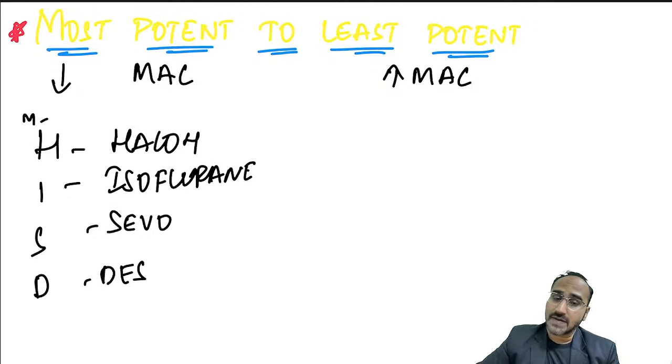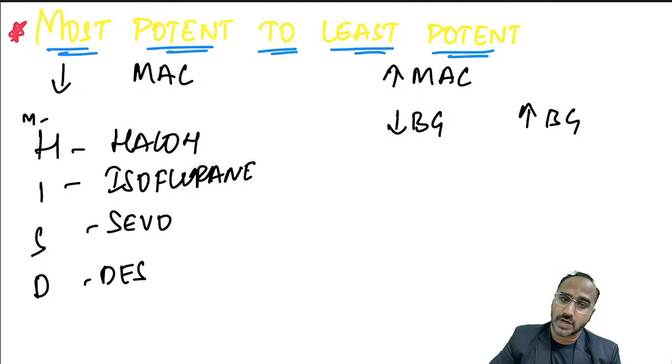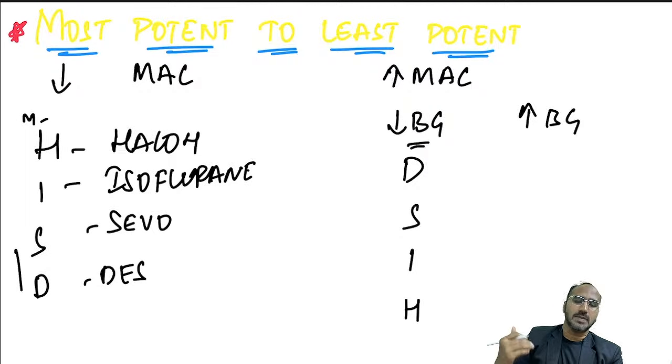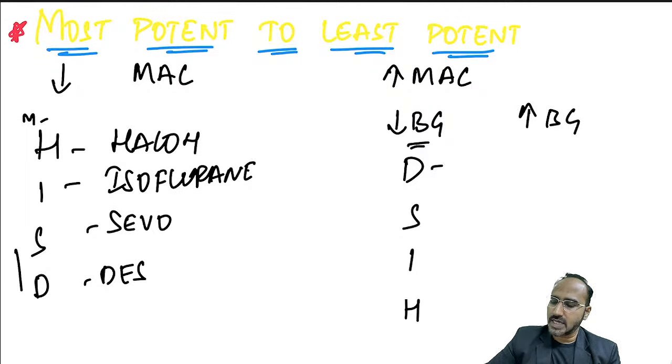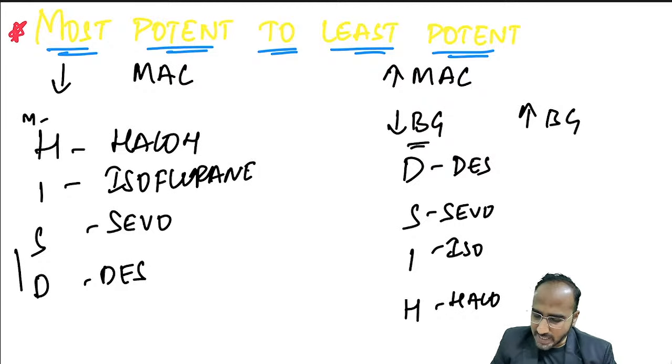But if someone is asking you to tell the inhalational agents from low blood gas to high blood gas coefficient, remember, blood gas coefficient indicates the speed of onset and recovery. Low blood gas means faster onset. So low blood gas to high blood gas comes in the opposite direction: DSIH. The opposite of the HISD mnemonic will be DSIH. D stands for desflurane, S for sevoflurane, I for isoflurane, and H for halothane. Okay, that's regarding the MAC values.